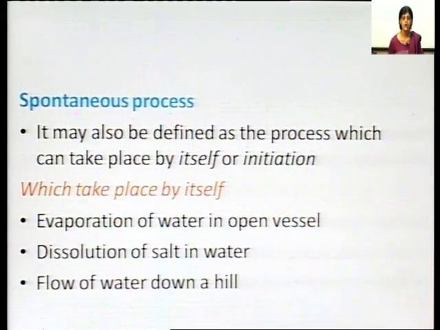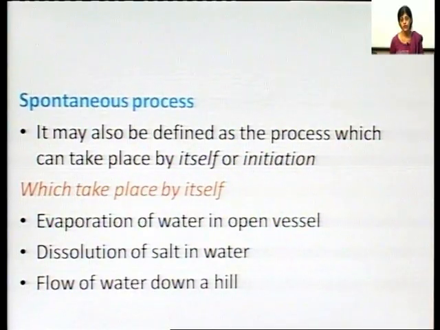What is a spontaneous process? A spontaneous process may be defined as a process which can take place by itself or by initiation. We can have various types of spontaneous processes, like the evaporation of water in an open vessel, the dissolution of salt in water, or the flow of water down the hill.